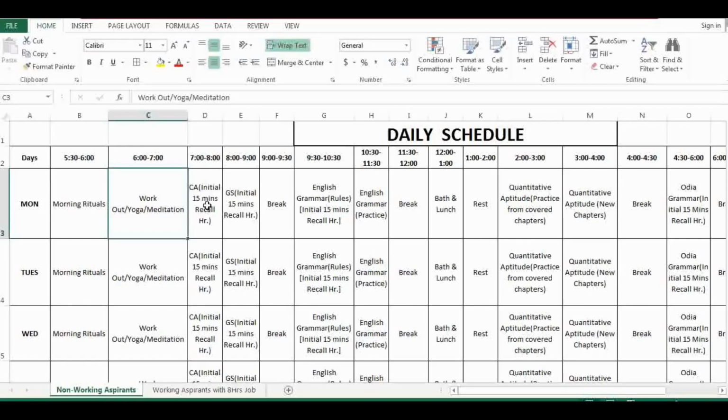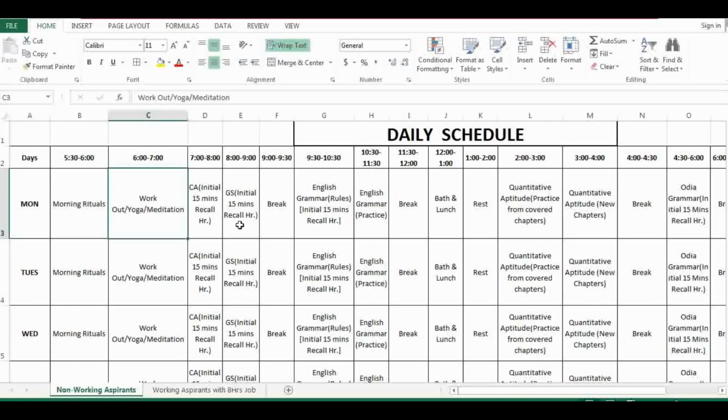As I said initially, you are investing 1 hour in current affairs, so you should have a timer in front of you, and for 15 minutes you should try to recall what you studied yesterday or the day before yesterday. Then for 45 minutes you study new things. Then you keep it down. Then the next day when you start current affairs again, you revise what you studied today and yesterday. This is how it continues.